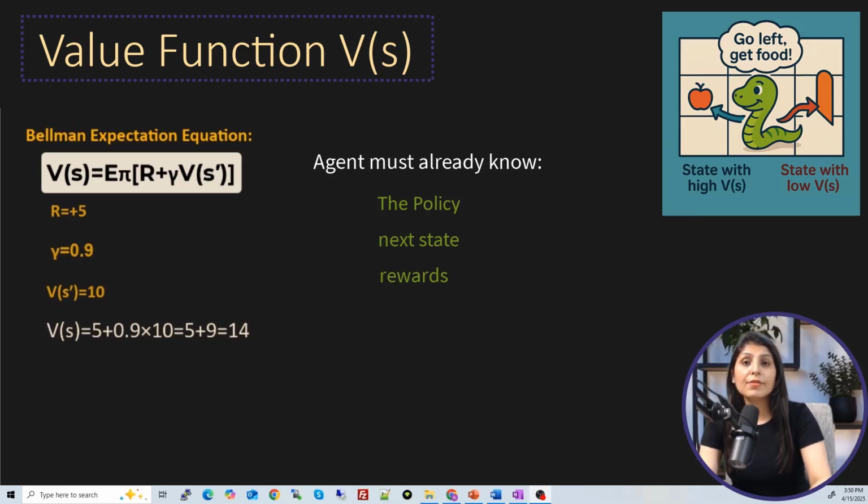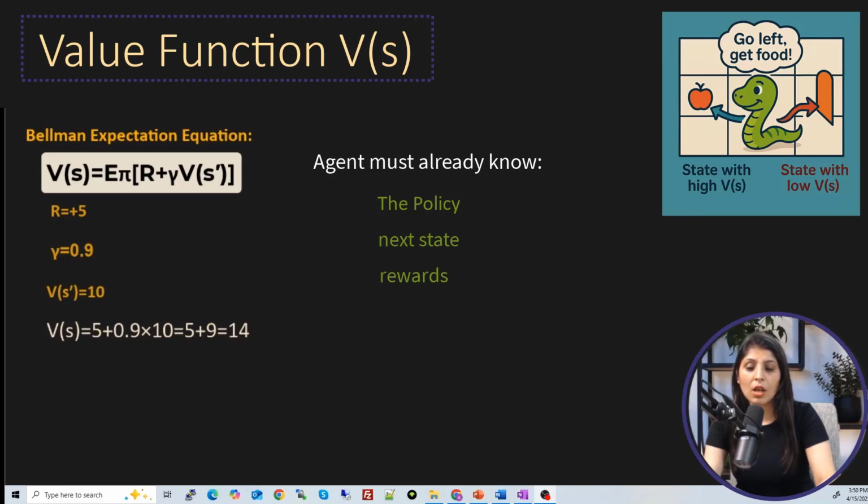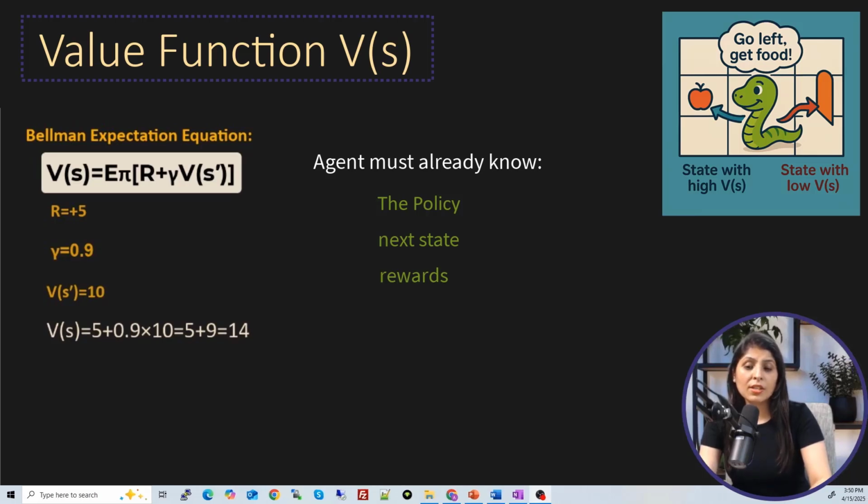But in real world problems, the agent starts with zero knowledge, right? What happens when we start training the agent? Initially, the agent doesn't know anything. It starts with no knowledge and over time it learns, right? This is how we train an agent in reinforcement learning. The agent starts with no knowledge, but over time it learns. But if we want to use the Bellman equation, then the agent needs to provide these three values from the initial point only.